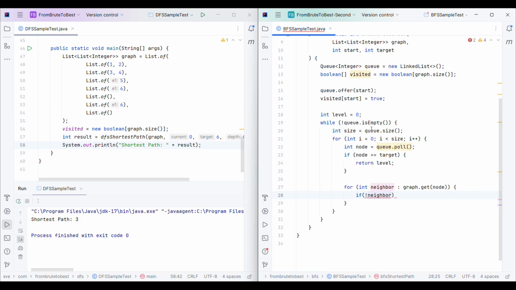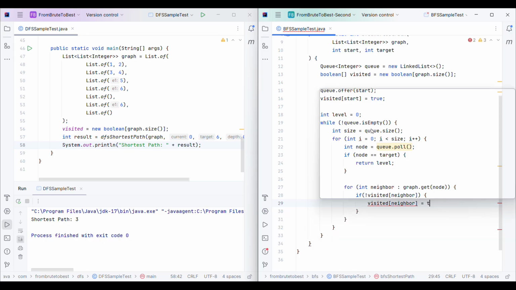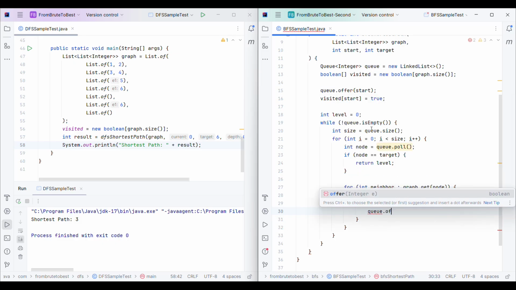If it's not visited, I will mark this neighbor node as visited, and I will add this to the queue, correct?